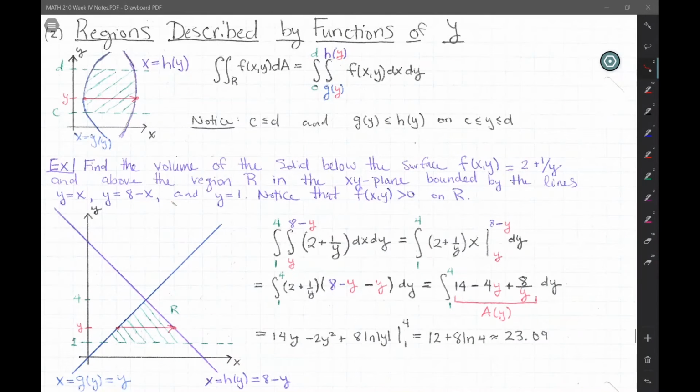So let's talk about double integrals over regions that may be described by functions of y. Previously we've discussed regions that may be described by functions of x. Okay. So now take a look at this graph here. Something you'll notice is that the purple and blue curves there fail the vertical line test. They are not functions of x, but they pass the horizontal line test. So they are functions of y.